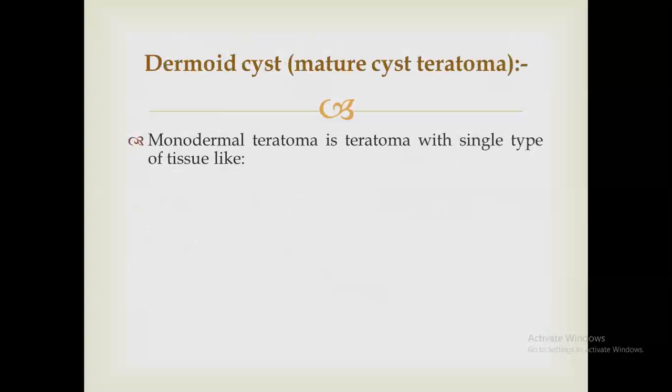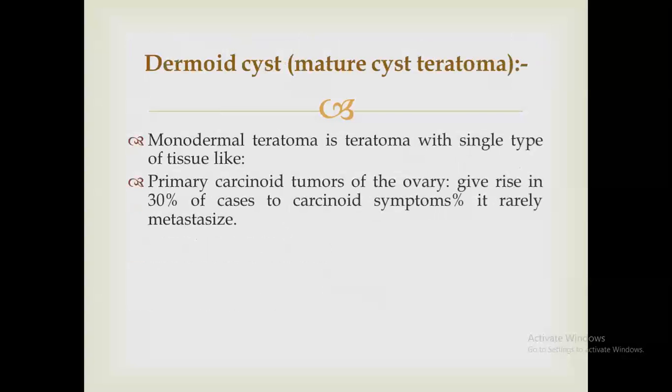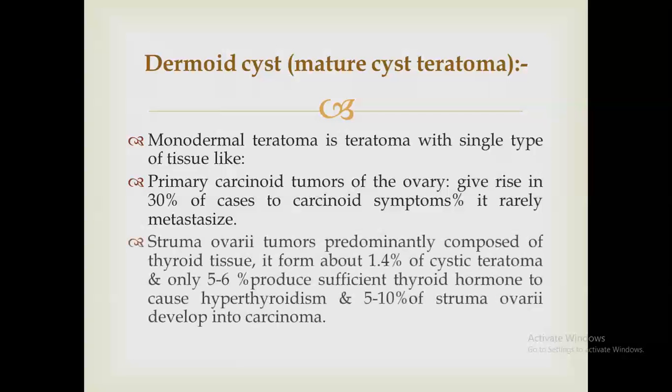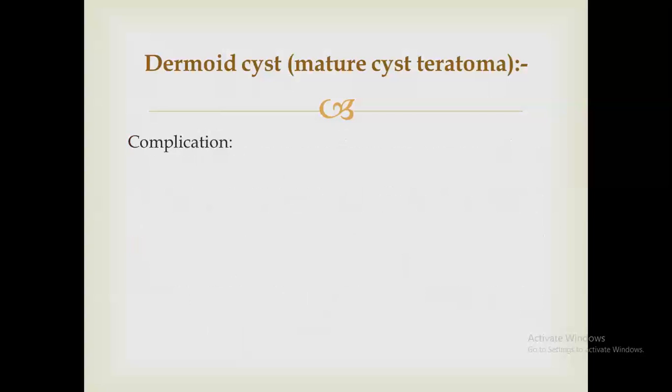There is a type we call monodermal teratoma, which is teratoma with a single type of tissue, and it is of two types. Primary carcinoid tumor of the ovary, which gives rise to carcinoid symptoms in 30% of cases and rarely metastasizes. And the second one we call struma ovarii, which is predominantly composed of thyroid tissue. It forms about 1.4% of cystic teratomas, can produce estrogen in up to 5 to 6% of cases, and may be malignant in up to 10% of cases.